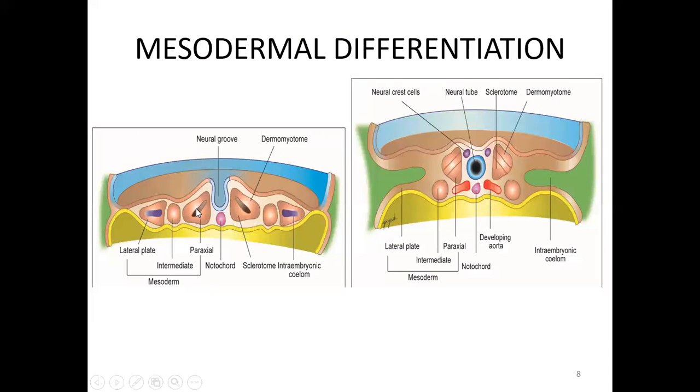So from medial to lateral, mesoderm on both the sides of the notochord is arranged into three rods or three bars. The medialmost is the paraxial mesoderm, then the intermediate mesoderm, and the lateral plate mesoderm. Then over here, it is shown that the neural tube has been formed. The neural crest cells have been separated, and finally the paraxial mesoderm has arranged itself into somites. This one is the intermediate, and this one is the lateral plate mesoderm, in which the intraembryonic coelom has been formed over here.